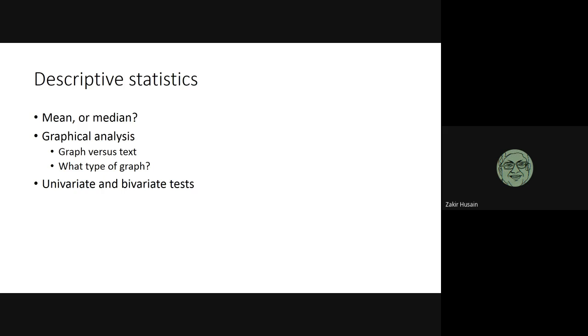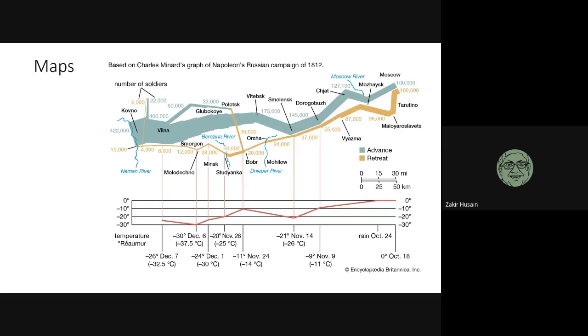Okay, you have univariate test, bivariate test, something about graphs. Look at this map. This is a classic map. It was Charles Minard's graph of Napoleon's campaign of Russia. In one page, he sums up the entire campaign, the march of Napoleon Bonaparte, his attack of Russia, and his retreat.